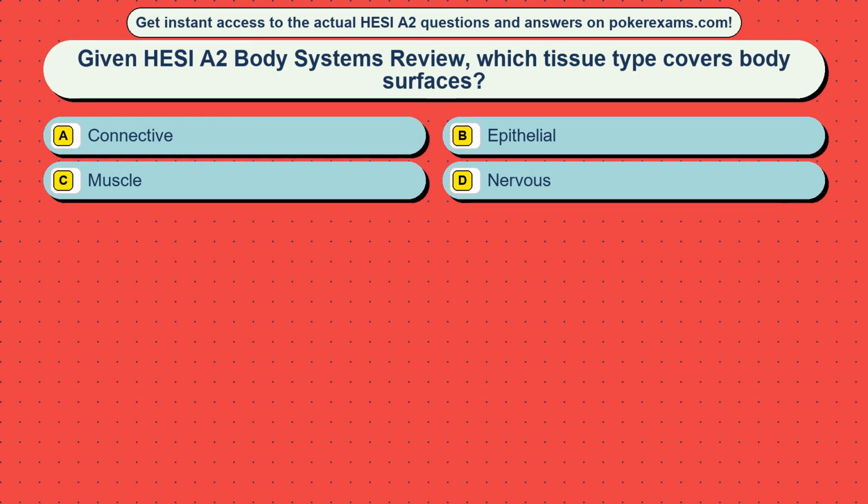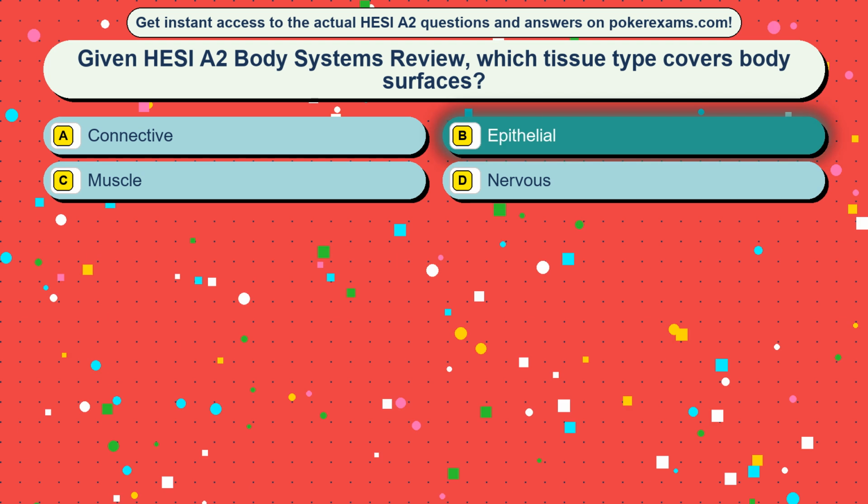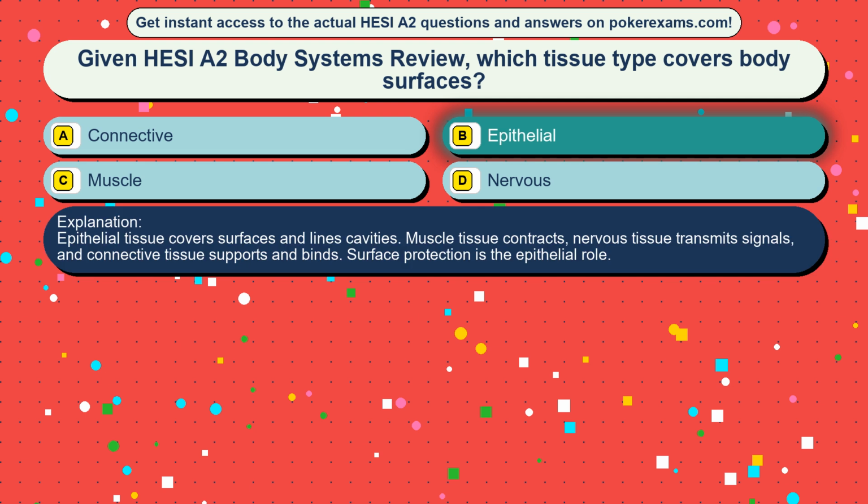Question 48. Given HESI A2 Body Systems review, which tissue type covers body surfaces? Option A, connective. Option B, epithelial. Option C, muscle. Option D, nervous. The correct answer is option B, epithelial. Epithelial tissue covers surfaces and lines cavities. Muscle tissue contracts, nervous tissue transmits signals, and connective tissue supports and binds. Surface protection is the epithelial role.